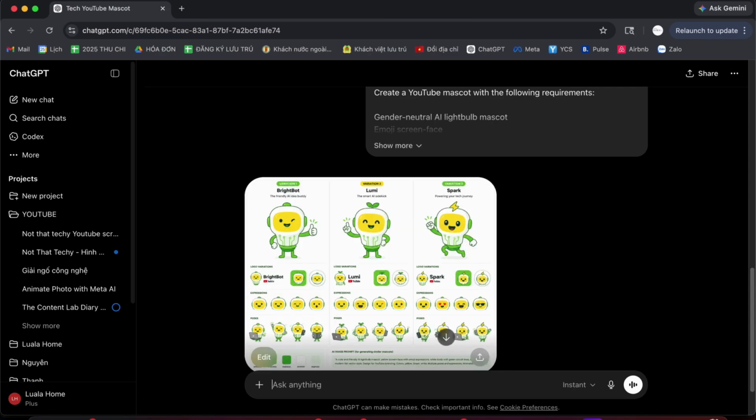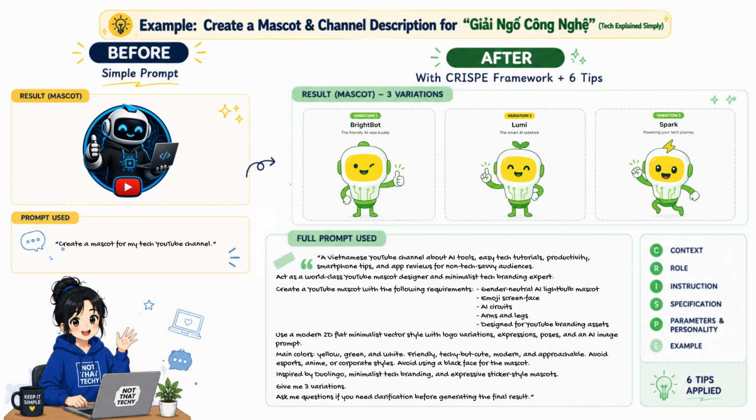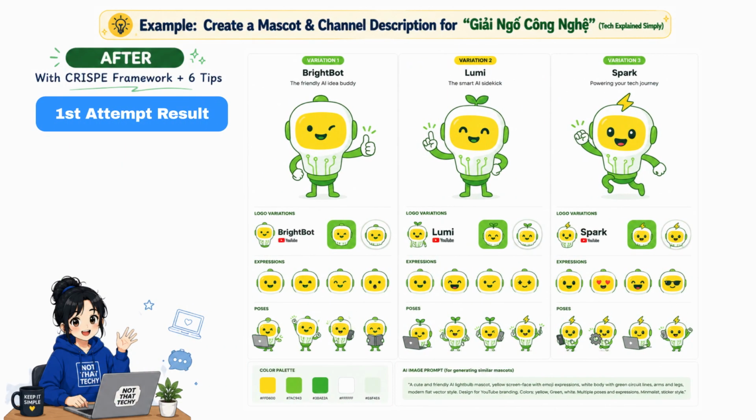And here's the result. When you put the before and after results side by side, you can really see how different they are. The newer results feel much more intentional, the mascot personality is clearer, and the overall branding direction feels way more aligned compared to the first version. ChatGPT also gave names to the different mascot versions, which actually makes it much easier to communicate with ChatGPT later when you want to change or refine specific parts of the specific version. On top of that, it generated other details like logo variations, expressions, poses, and even color palettes, which is pretty impressive.